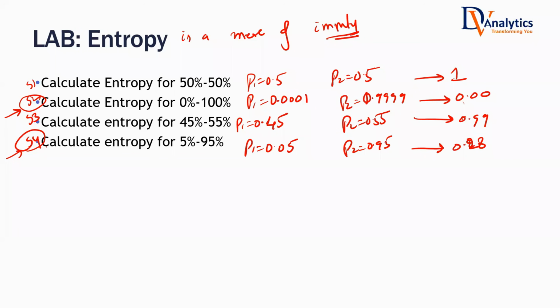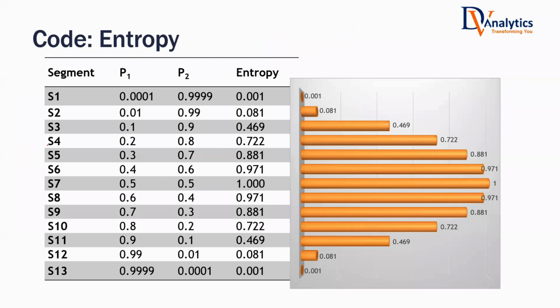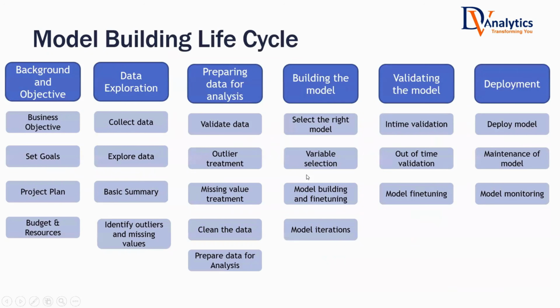So once again, entropy is a measure of impurity. For example, if you have P1 near 0 and P2 near 1, entropy will be less, impurity is less. The same way, if P1 is near 1 and P2 is near 0, entropy will also be less. But in the cases when you have 50-50, 40-60, 60-40, entropy will be high. Once again, what kind of segments are beneficial for us? S1, S2, S12, S13, or S6, S7, S8? S1 and S2 are the segments that are very beneficial for us because we can take the decision easily in those subsets. Okay.